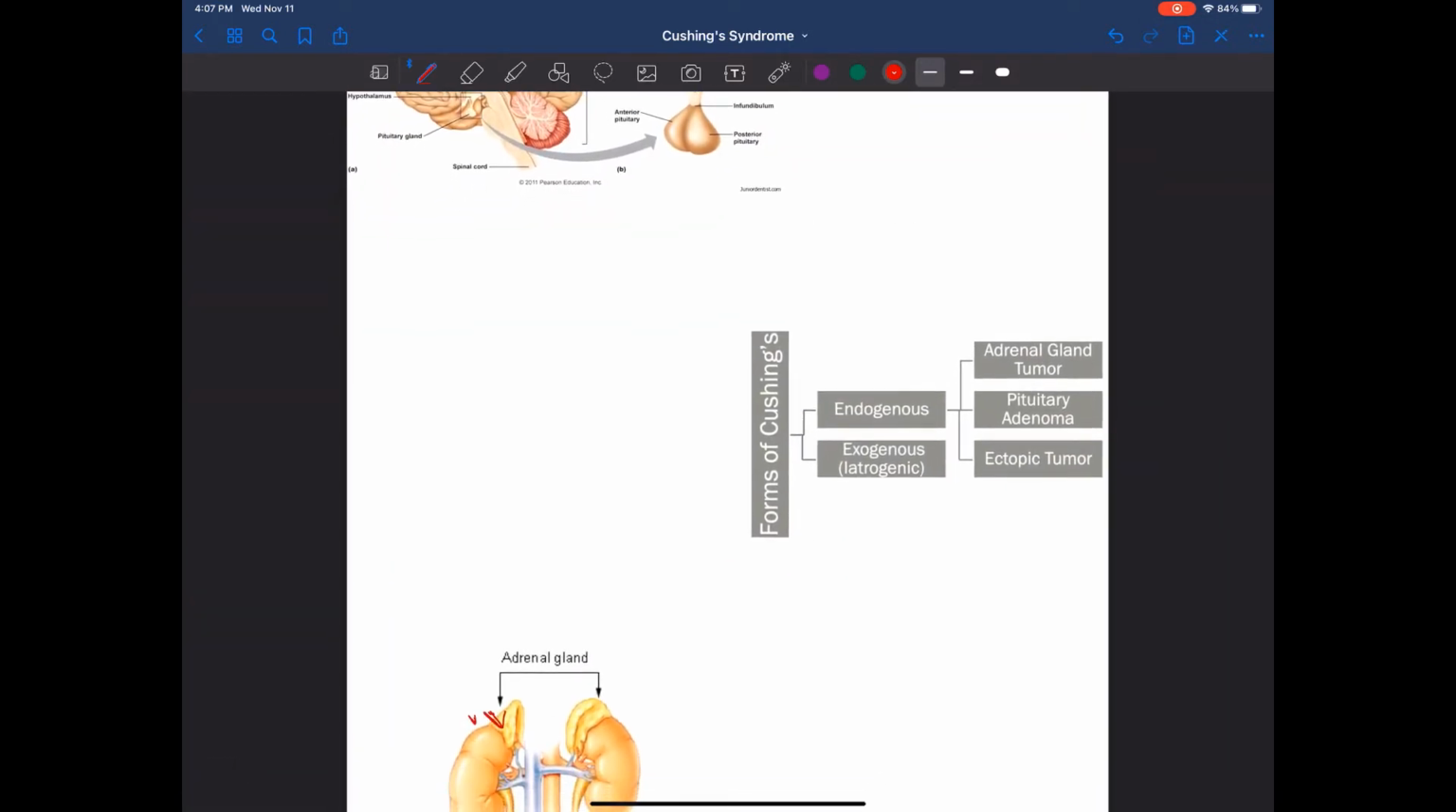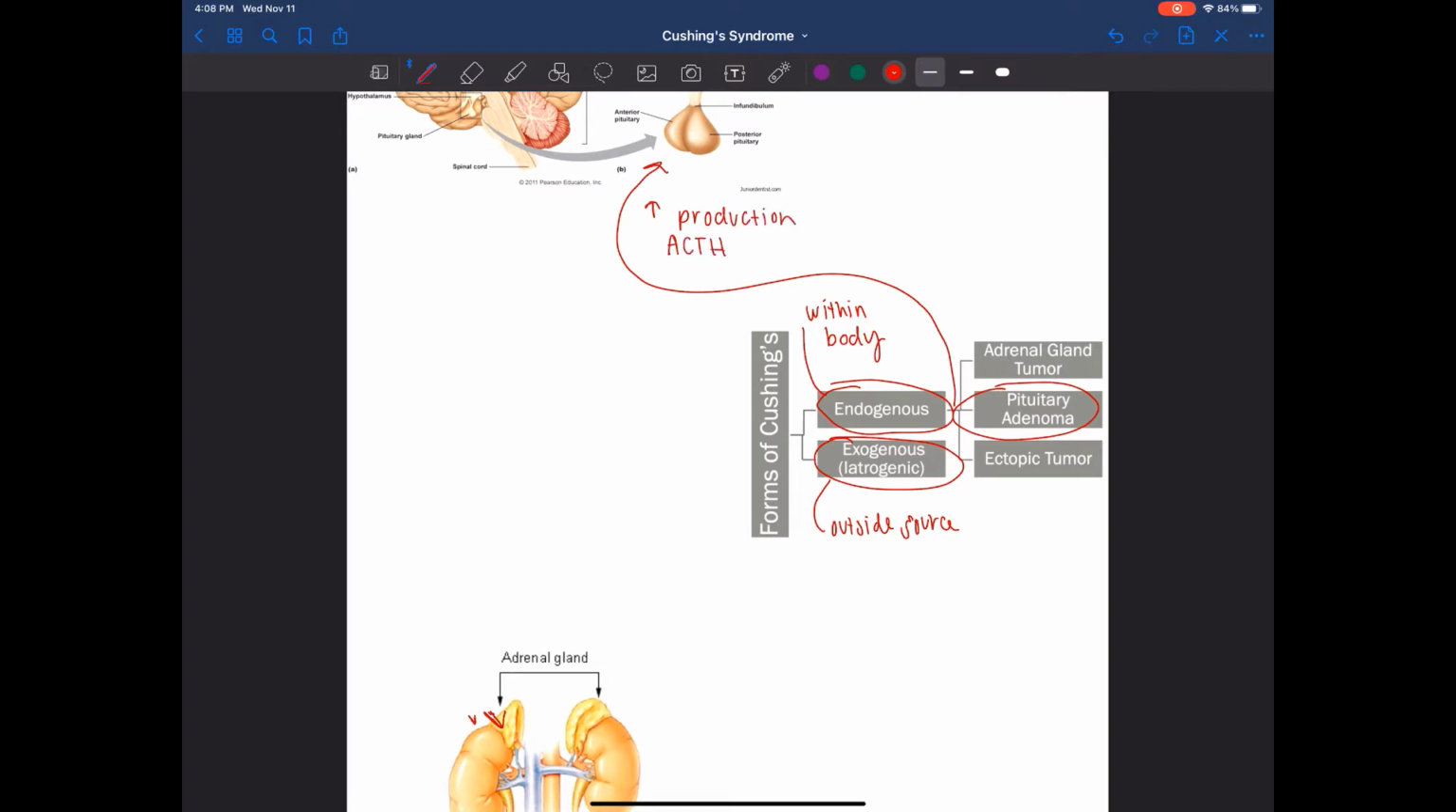Forms of Cushing's involve endogenous and exogenous forms. Endogenous meaning within the body, and exogenous meaning coming from an outside source. First, we are going to go over a pituitary adenoma, also known as a pituitary tumor. This tumor will increase the production of adrenocorticotropic hormone.